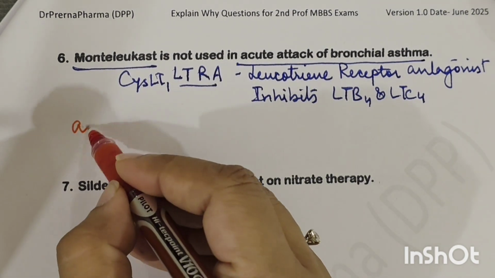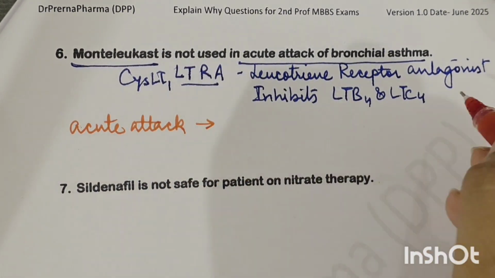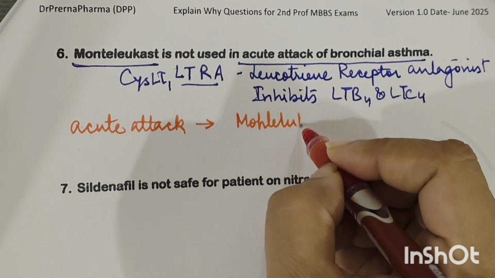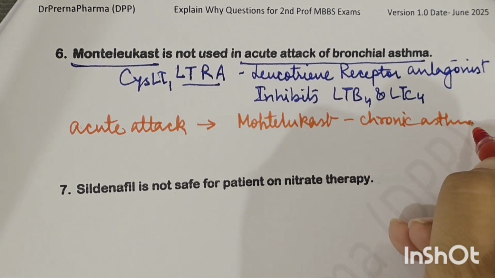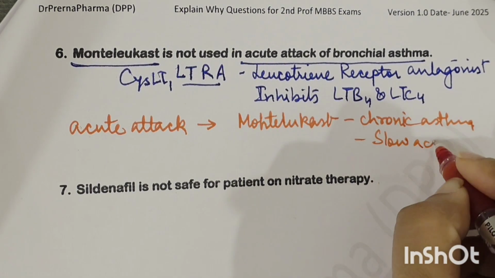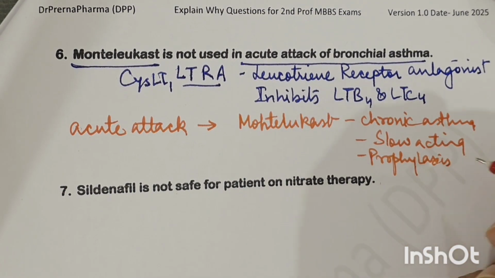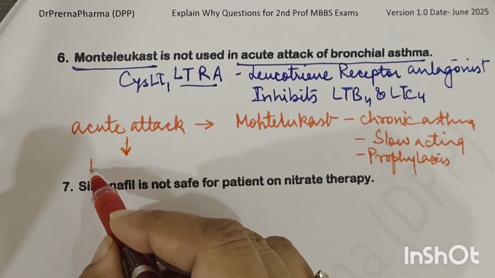Now the question is not used in the acute attack of bronchial asthma. So in acute attack condition Montelukast is not able to act because Montelukast basically is good for chronic asthma, and it is a slow acting agent, and it is mainly used as prophylaxis. In acute attack there is release of a lot of inflammatory mediators like tumor necrosis factor, interleukins, histamine.